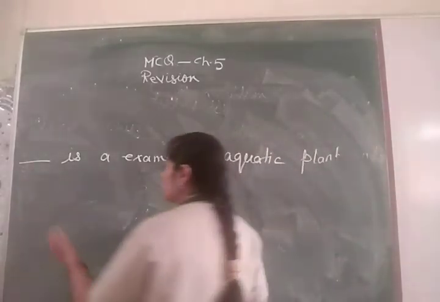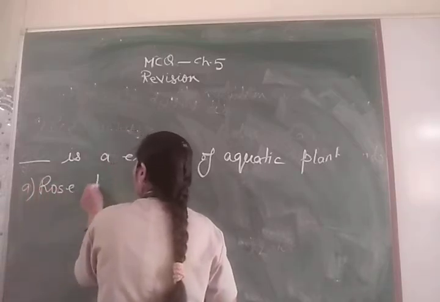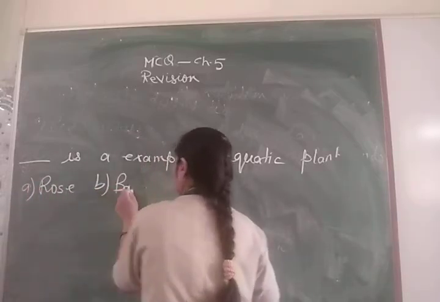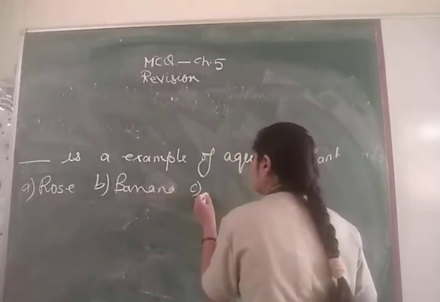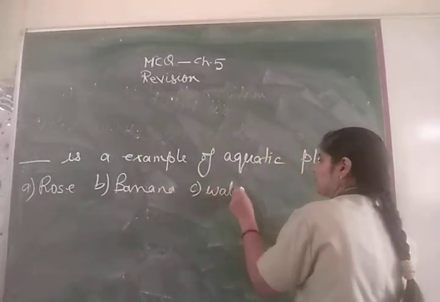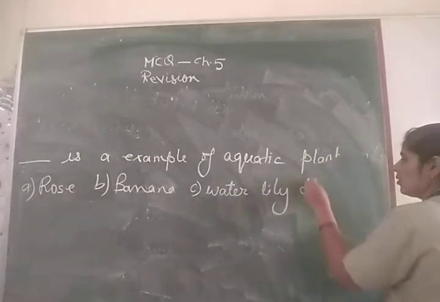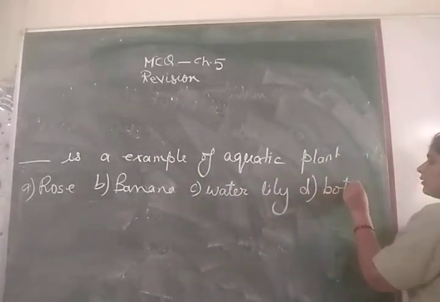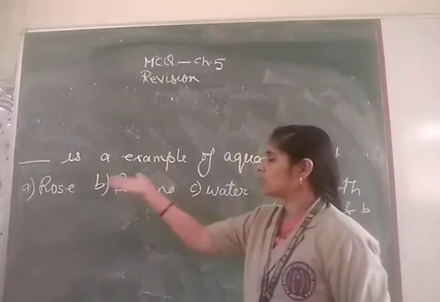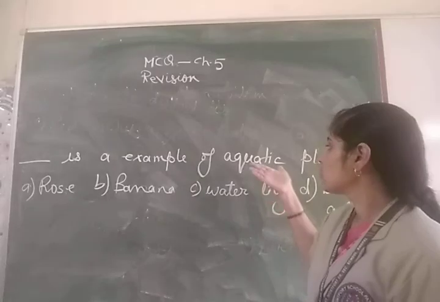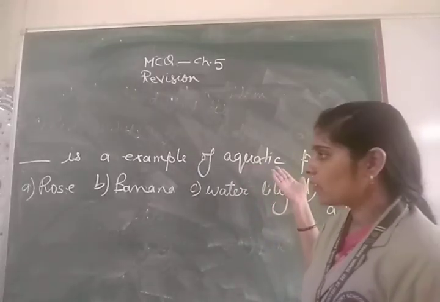I have given you the options: A is rose, B is banana, C I have given as water lily, and D is both A and B. So again, dash is an example of an aquatic plant. What are aquatic plants? The plants which grow in water are called aquatic plants.